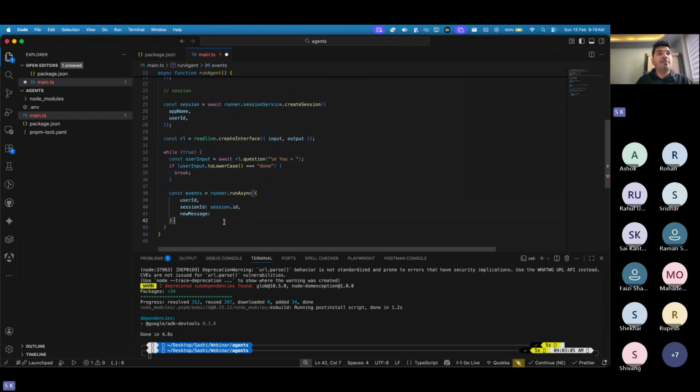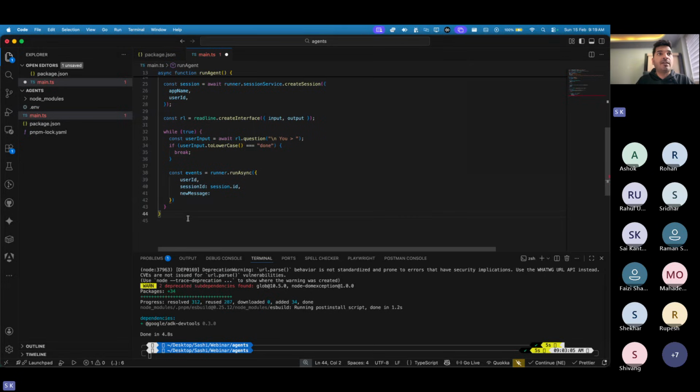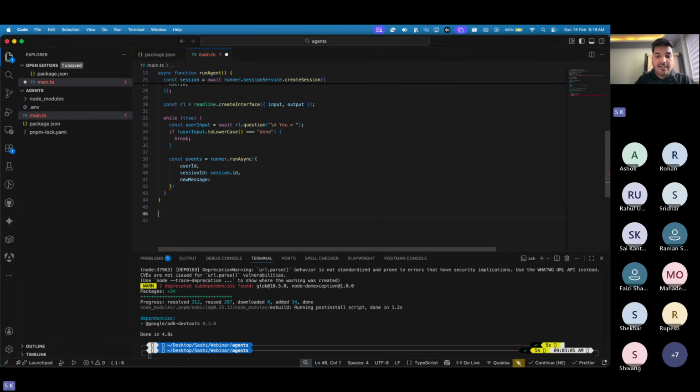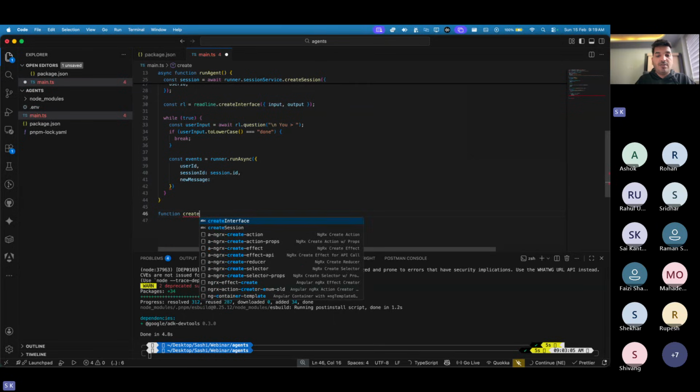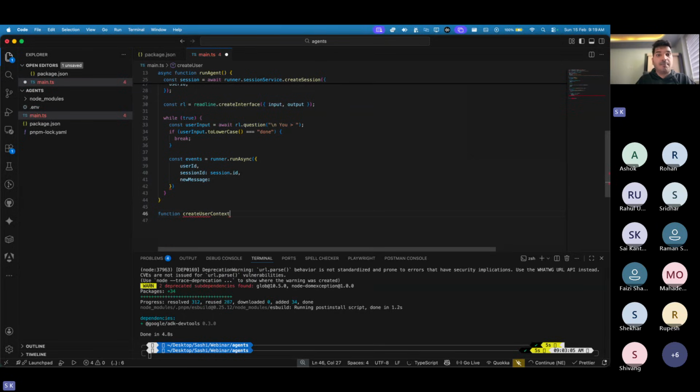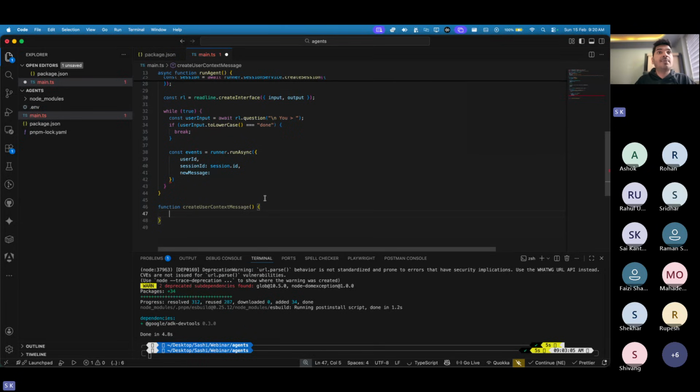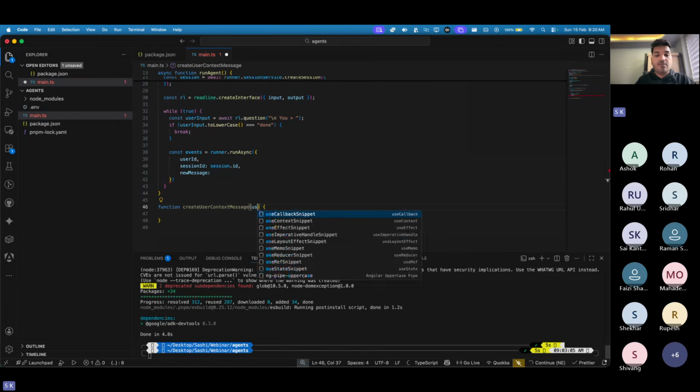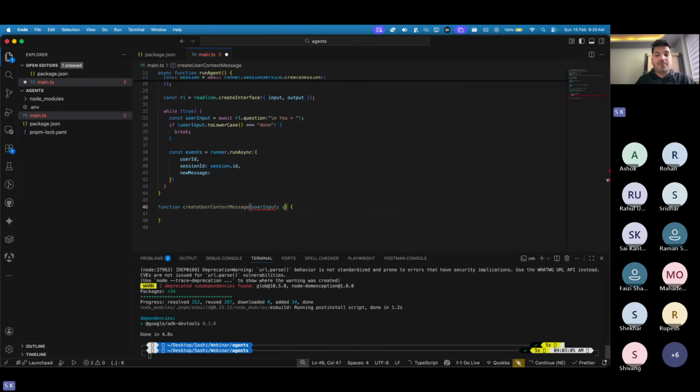So let me first show you what I'm talking about. Here I will create a function createUserContextMessage. It works based on your user input, which is of type string. You always give a string type, whenever you are typing.